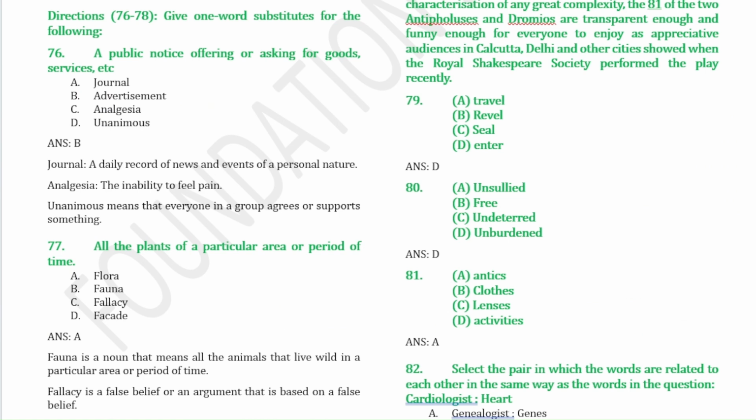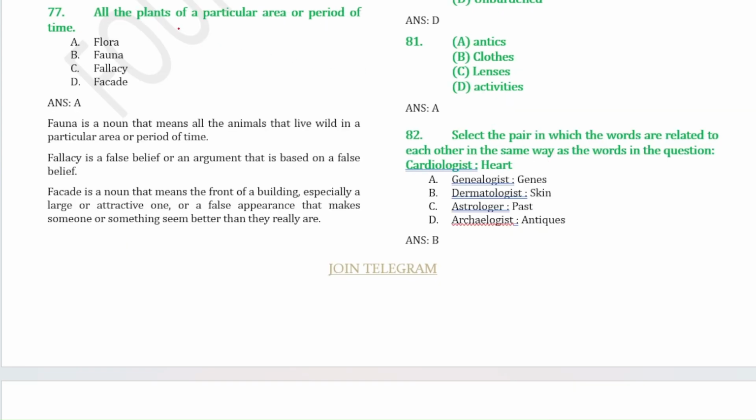Next question, give one word substitutes for the following. A public notice offering or asking for goods or services is an advertisement. Journal means a daily record of news and events of a personal nature. Analgesia means the inability to feel pain. Unanimous means that everyone in a group agrees or supports something. All plants of a particular area or period of time is flora. Flora means plants, fauna means animals. Fallacy means a false belief or an argument that is based on a false belief.